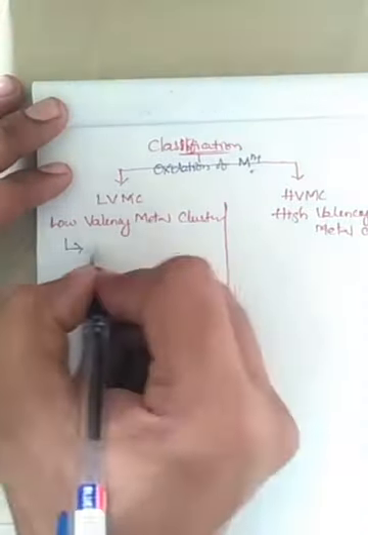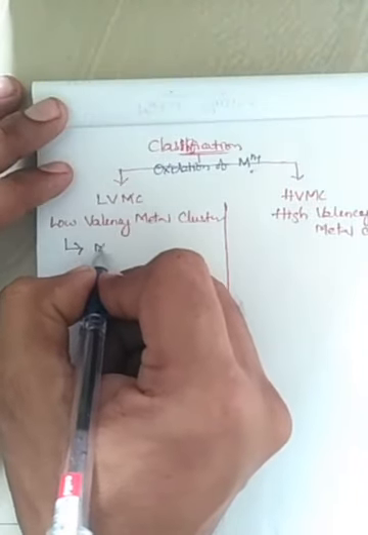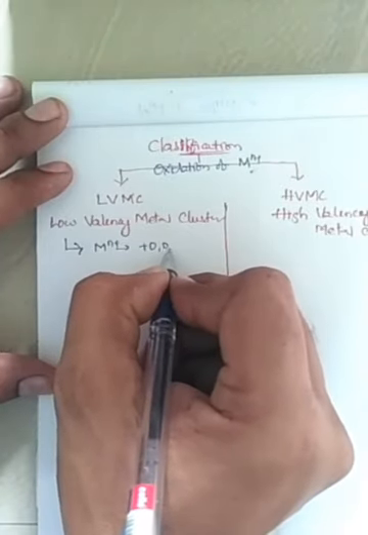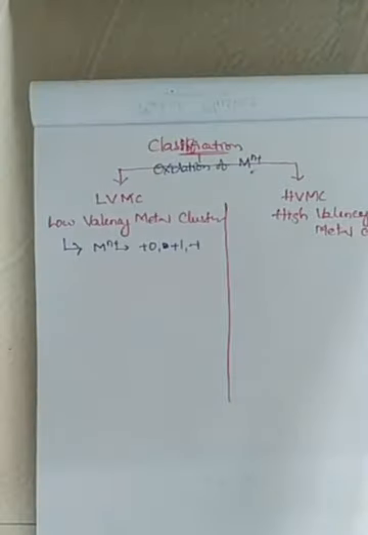Low valency metal clusters are the metal clusters having a metal oxidation state of +1, 0, or -1. If the metal ion has a 0, +1, or -1 oxidation state, then those metal clusters are called low valency metal clusters.